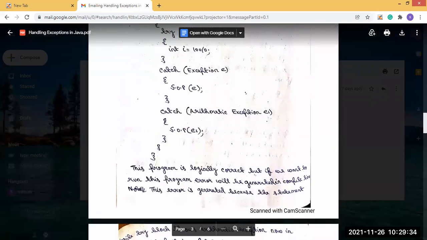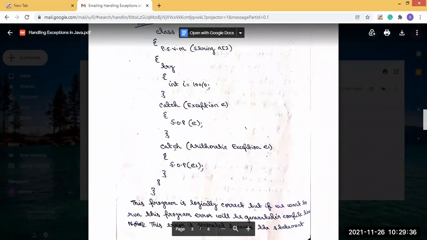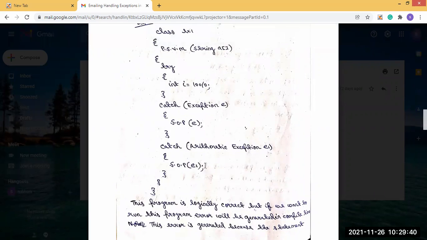That's why we have to change the order of the catch blocks: first child, then parent. So the arithmetic exception catch goes up, and the Exception catch comes next. The order is from child to parent. Okay, it is clear.